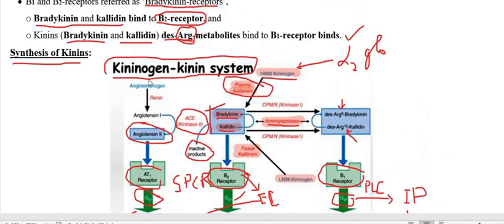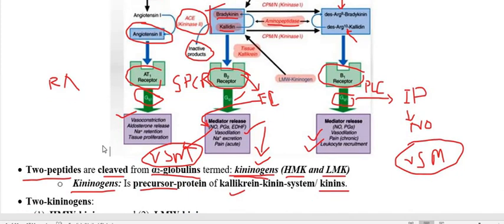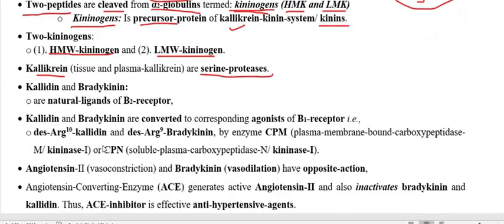This pathway we are not going to study now, because we are going to go through the RAS pathway. We are going to discuss this later on, this conversion up to angiotensin 2 and its vasoconstriction activity, that we are going to discuss later on.